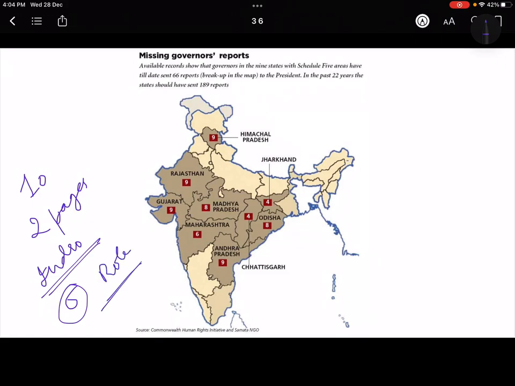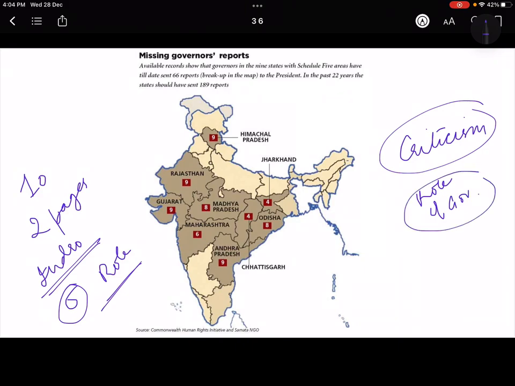Then you can also tell the criticism on the role of governor, okay. Because we are talking about the role of governor, so we'll write only what we know about the governor in that question, right, not about everything else.